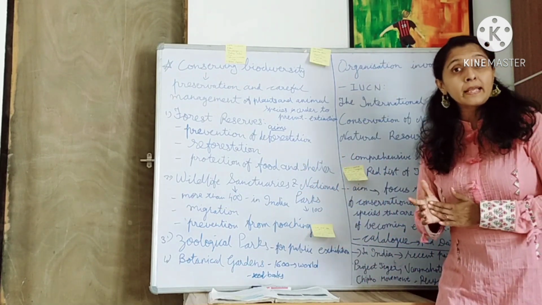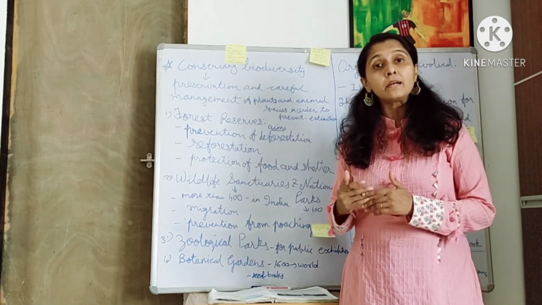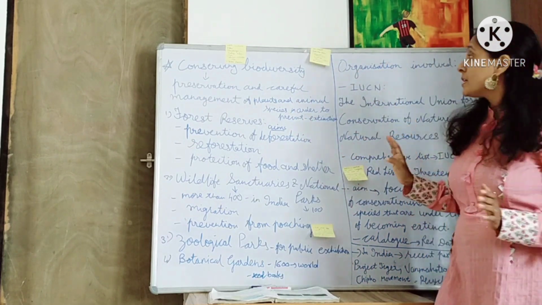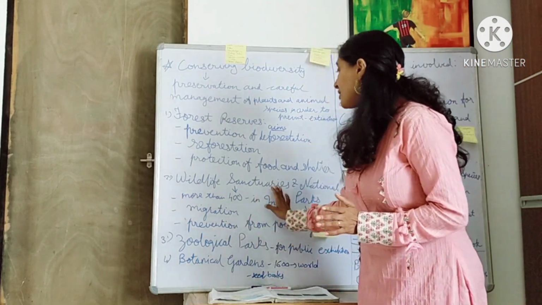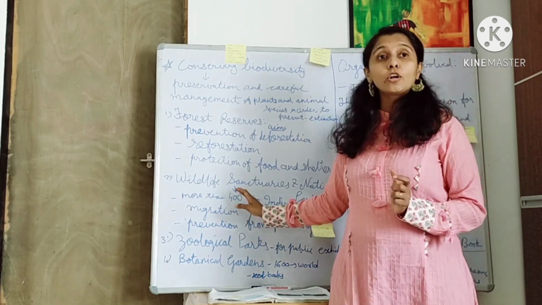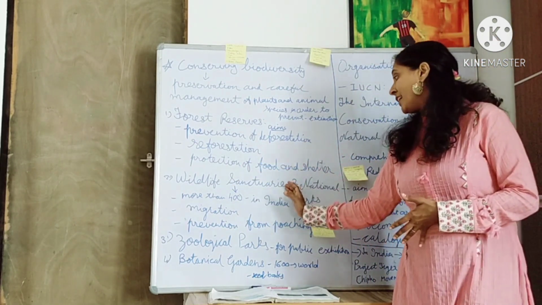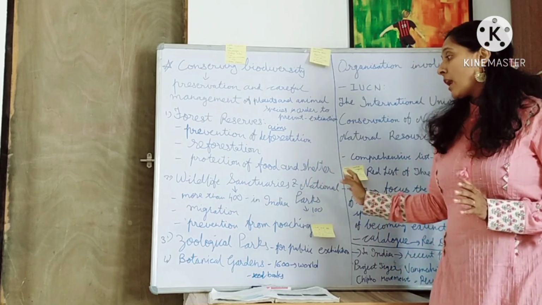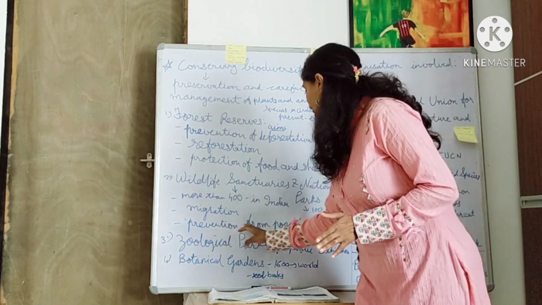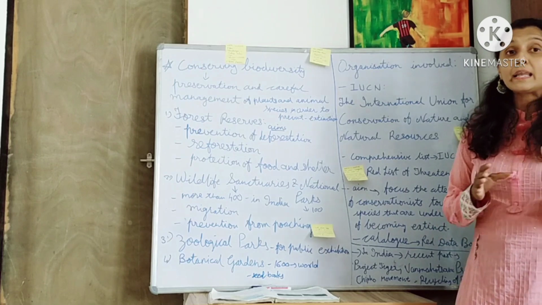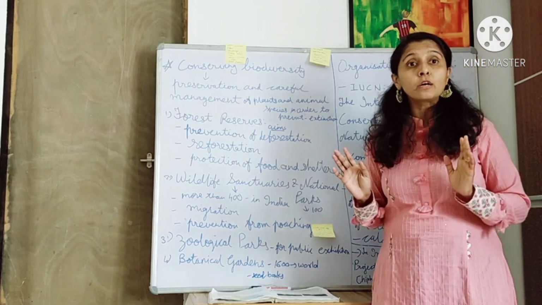Here Siberian cranes come from Siberia to Rajasthan, right? So these are all the wildlife sanctuaries and national parks. Migration is also done here, right? Some birds come to the wildlife sanctuaries and national parks in the harsh winters. Now, prevention from poaching. What is poaching? Illegal hunting of animals is called poaching.